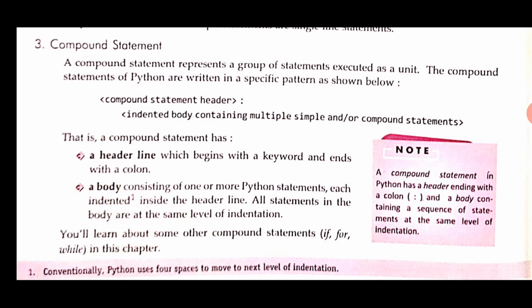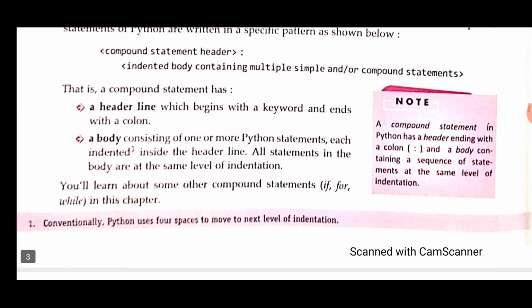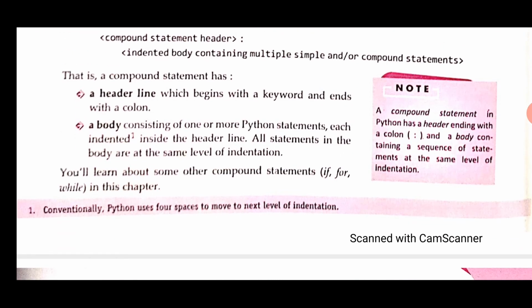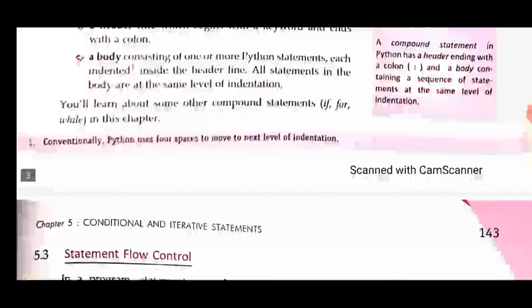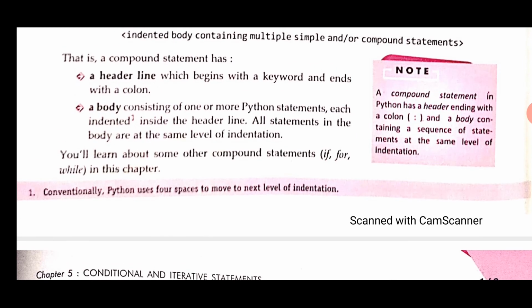That is, a compound statement has a header line which begins with a keyword and ends with a colon, a body consisting of one or more Python statements, each indented inside the header line. All statements in the body are at the same level of indentation. Just note here, a compound statement in Python has a header ending with a colon and a body containing a sequence of statements at the same level of indentation.